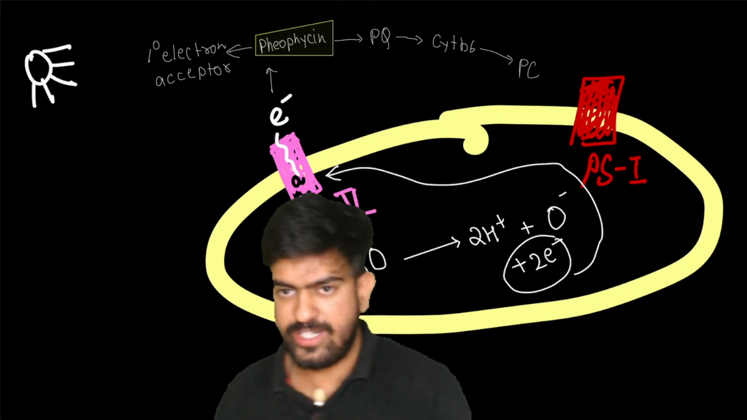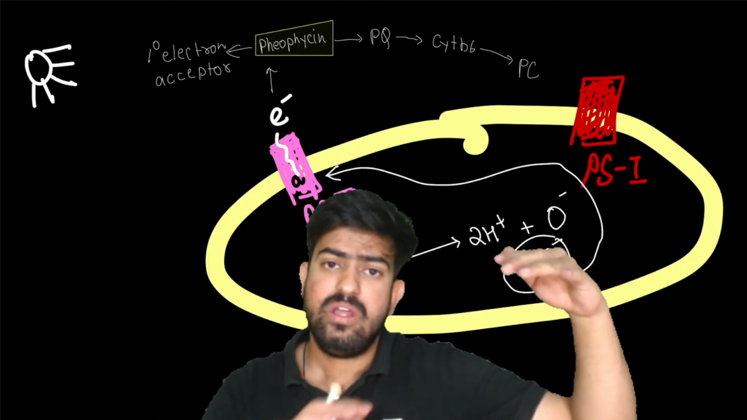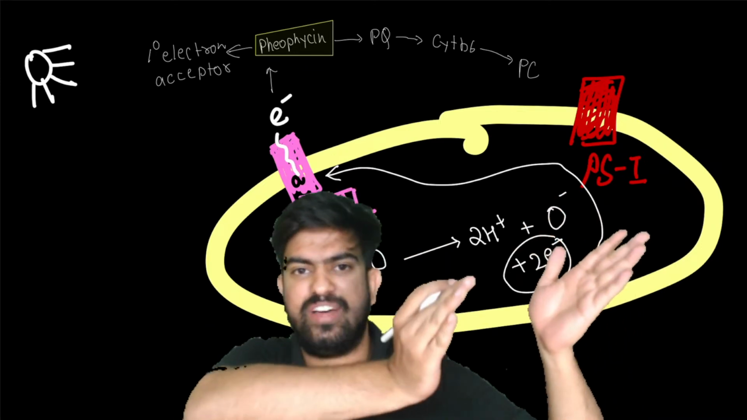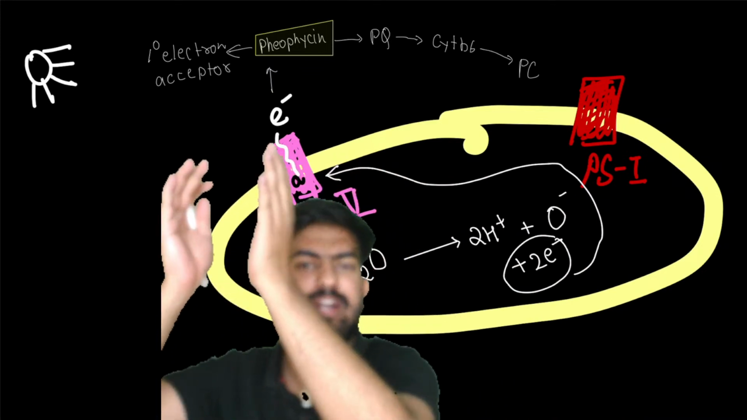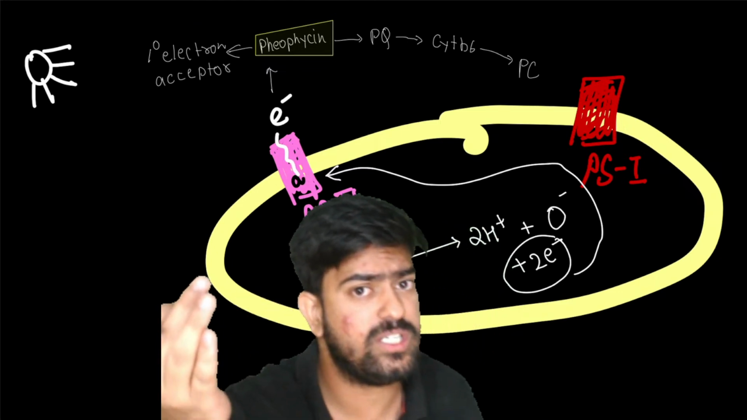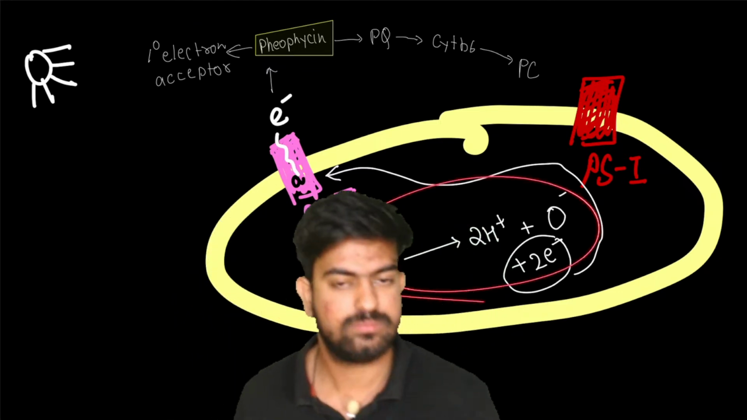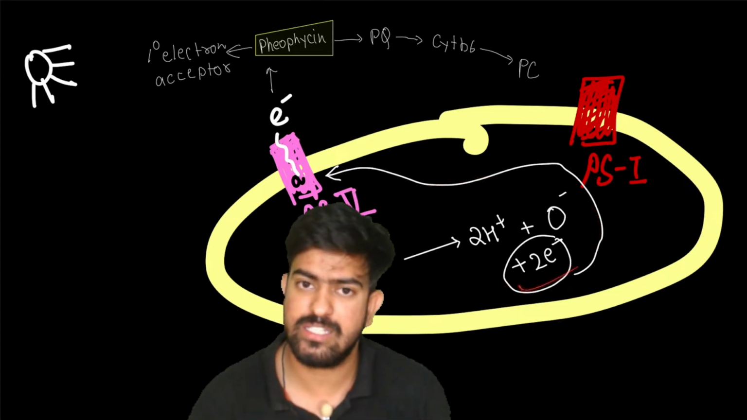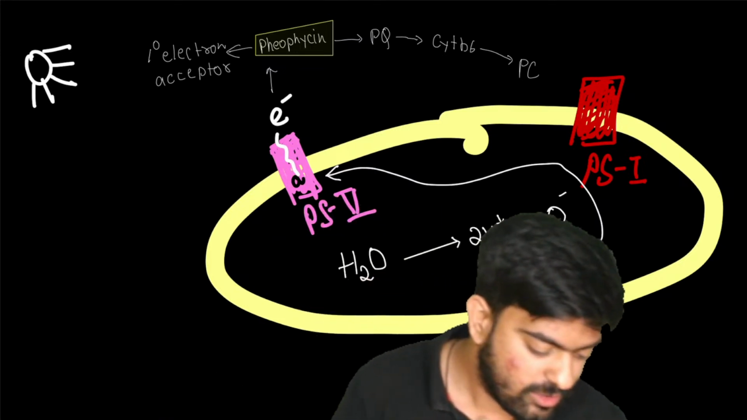So what happened? First of all, we saw chlorophyll A, excited electron went to pheophytin, pheophytin to plastoquinone, plastoquinone to cytochrome b6, cytochrome b6 to PC. Now we had a question, sir, from where are the electrons coming? So we saw the electrons are coming from the photolysis of water. Where is it happening? It is happening inside the lumen, right?